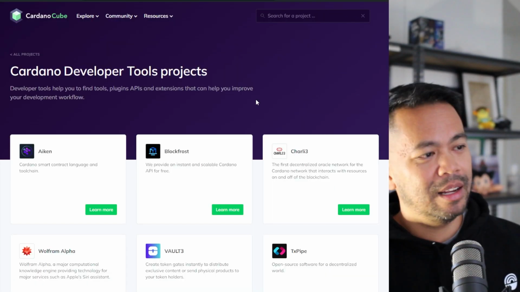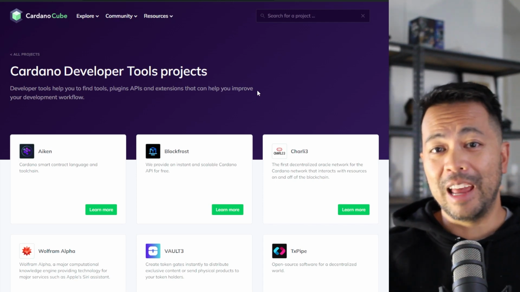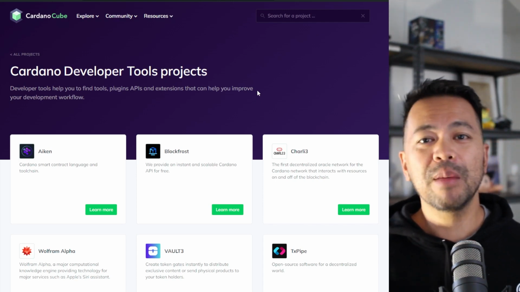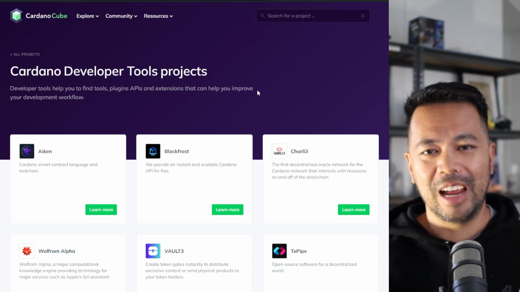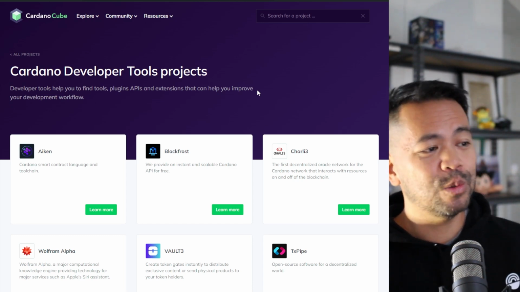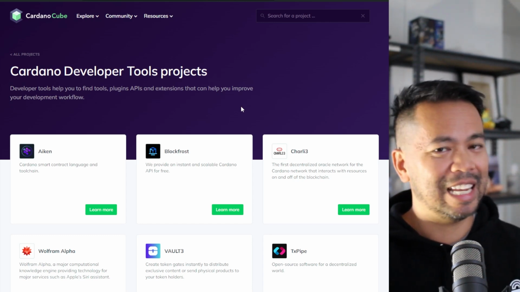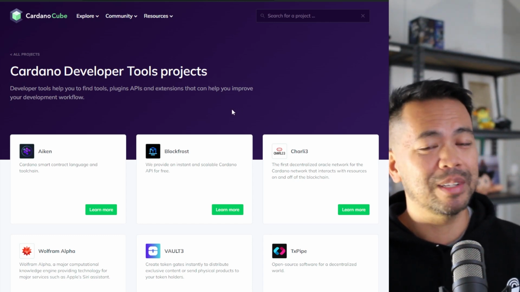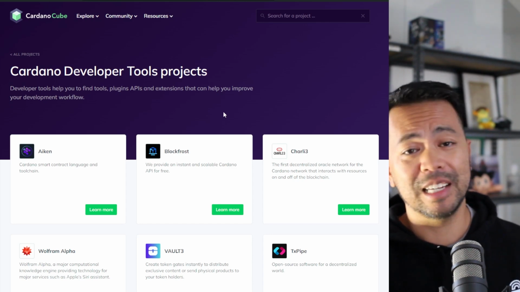Brilliant stuff out there. Now, if you're a developer and you want to actually build something, the developer experience is getting better and better every single day. And there are tools out there that make it really easy, so you can start building dApps and smart contracts out on the Cardano ecosystem.